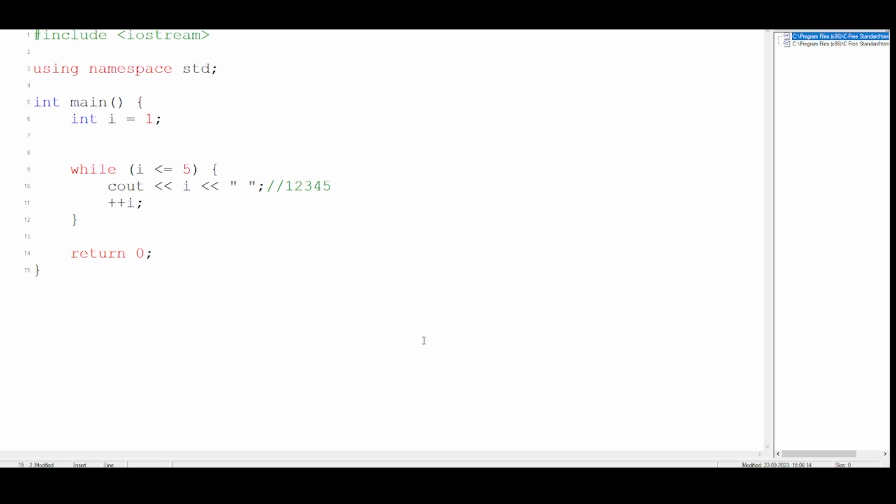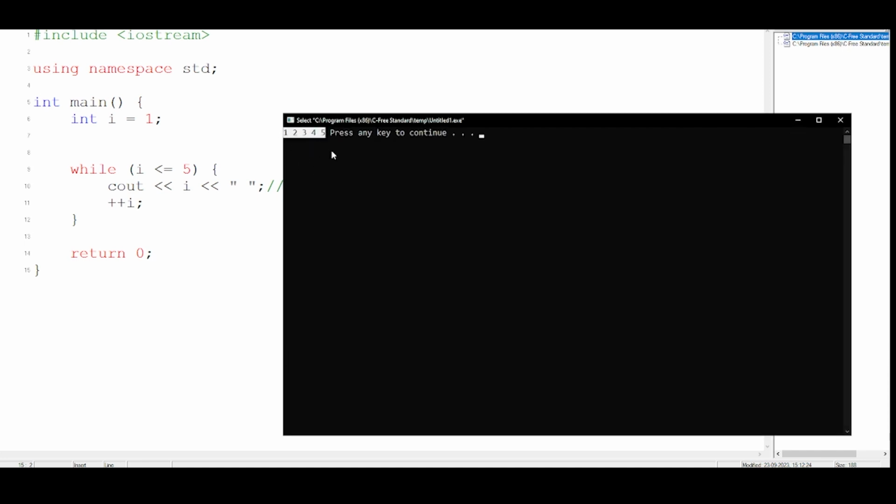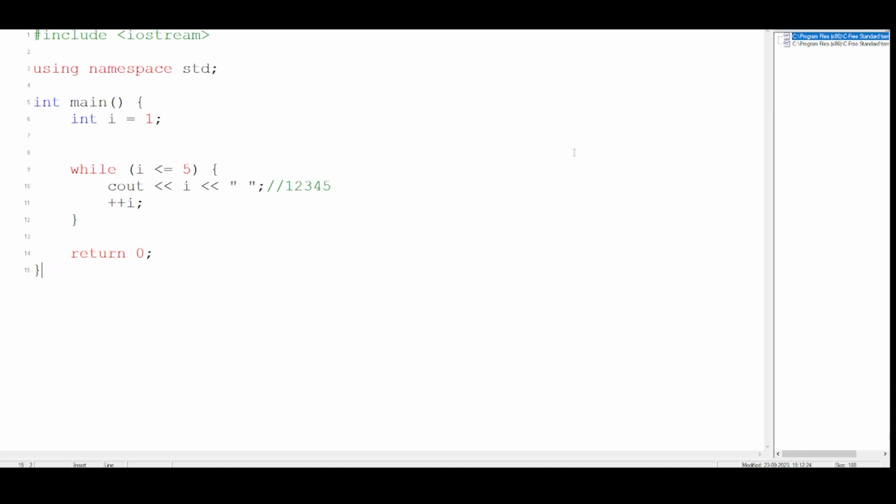Let's run the code once and see if we get the output that I have written, which is 1, 2, 3, 4, 5. As you can see, we are getting the correct output, 1, 2, 3, 4, 5. You can put different conditions to change how the loop will behave. Once you change the condition, the loop will completely change. It is the same as the for loop. You won't see much of a difference, but theoretically there are some differences, and we'll discuss those also. For now, just understand how the while loop is working.